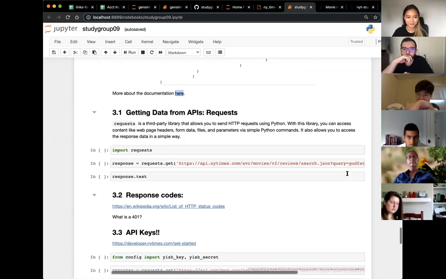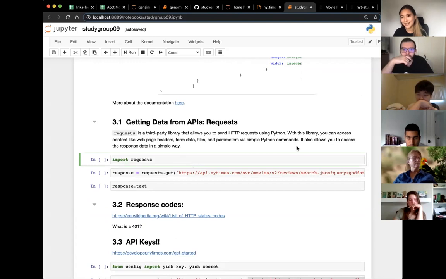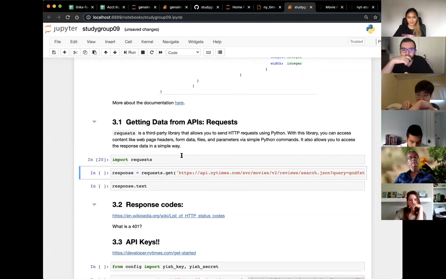All right. So in order to get data from APIs, we use a library called requests. Python has some built-in ones, but they don't work as well, and I personally have never really used them. But requests is a great library. We use it here for APIs. We also use requests for web scraping, which is your next section. Anyways, how you start is import requests. And what you do with requests is you make a GET request to get data.